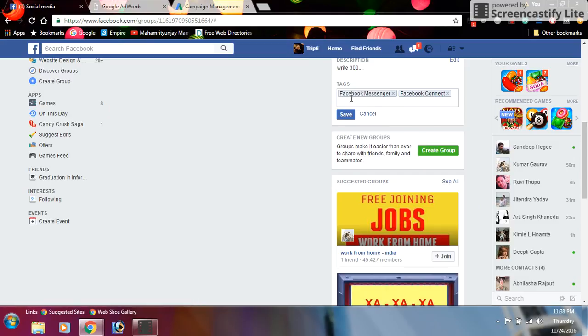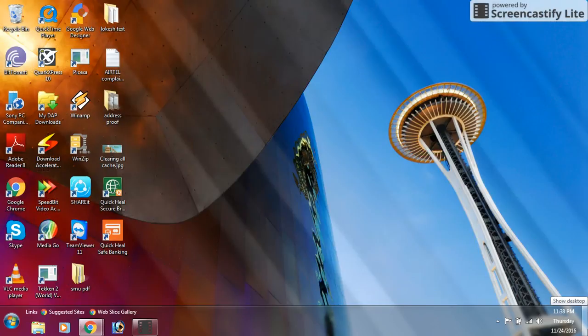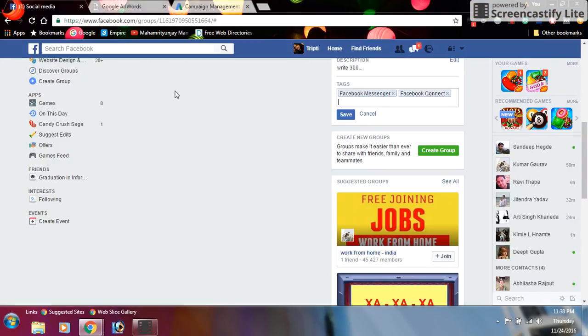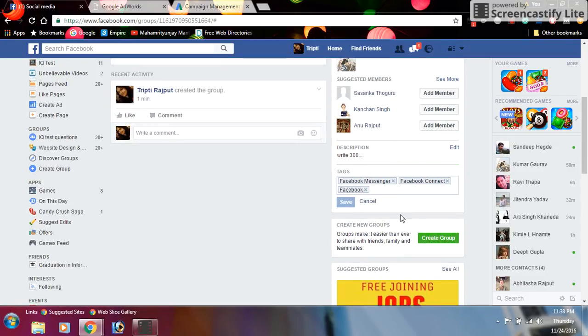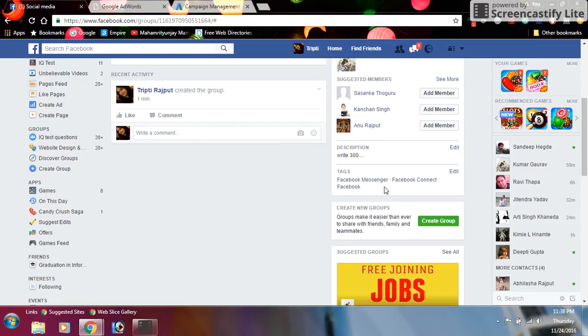You can write three keywords minimum here. I chose this keyword because Facebook is a big platform for social media. You can choose anything, whatever you want.